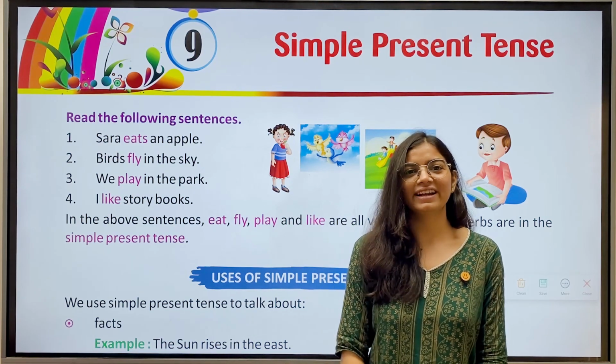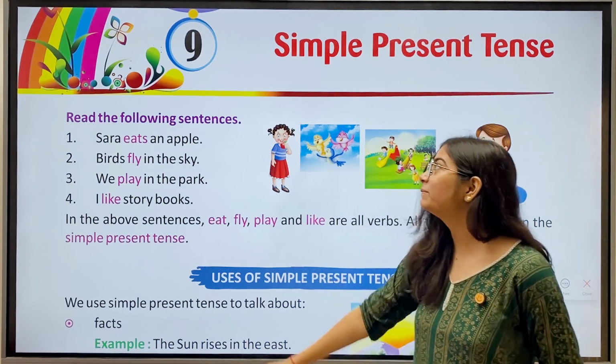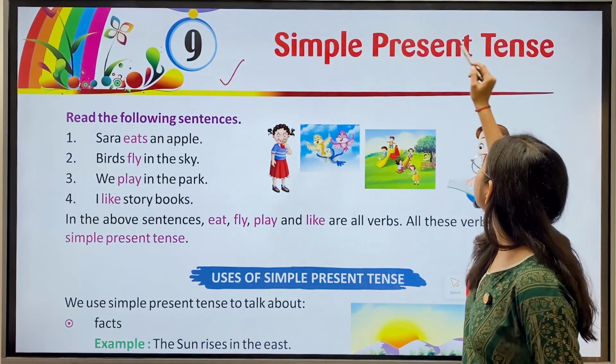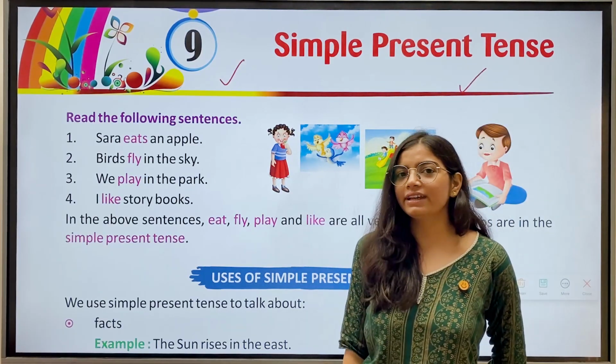Hi kids, we are starting a new chapter today, chapter number 9, Simple Present Tense from the book English Grammar 4.